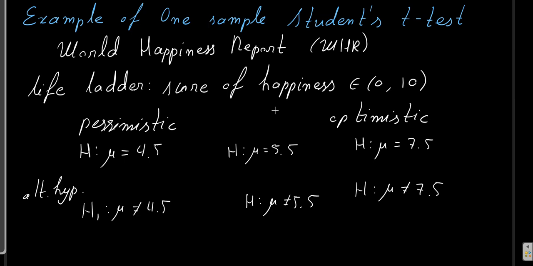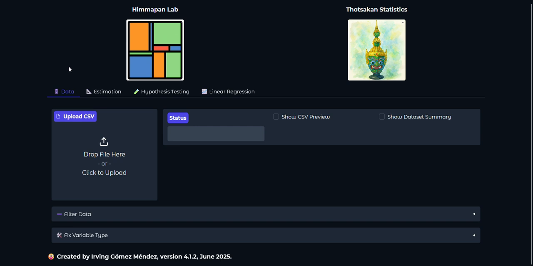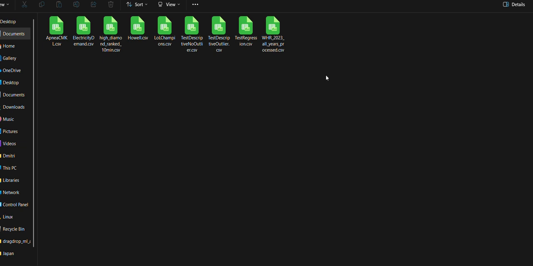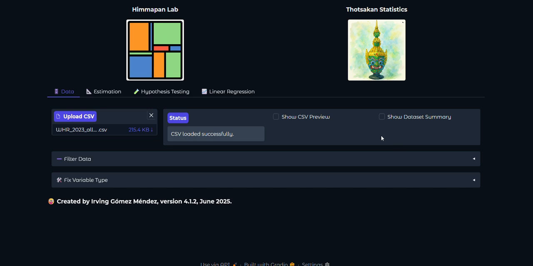So let's test these hypotheses. To do that, we're going to use our tool over here. We start by loading our data. We take our data set and drop it over here.